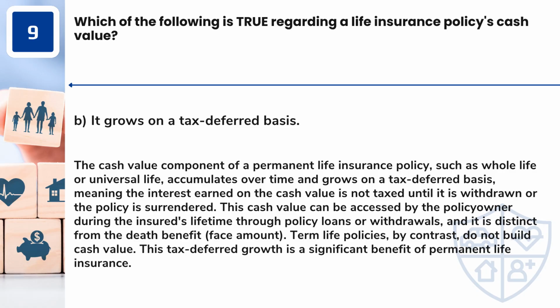The cash value component of a permanent life insurance policy, such as whole life or universal life, accumulates over time and grows on a tax-deferred basis, meaning the interest earned on the cash value is not taxed until it is withdrawn or the policy is surrendered. This cash value can be accessed by the policy owner during the insured's lifetime through policy loans or withdrawals, and it is distinct from the death benefit, face amount. Term life policies, by contrast, do not build cash value. This tax-deferred growth is a significant benefit of permanent life insurance.